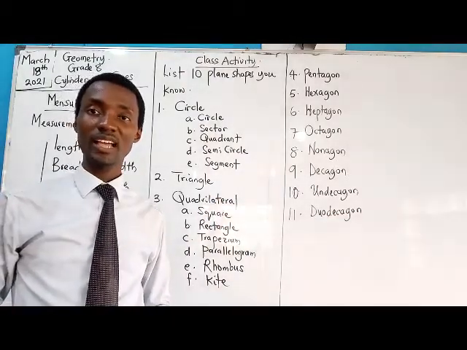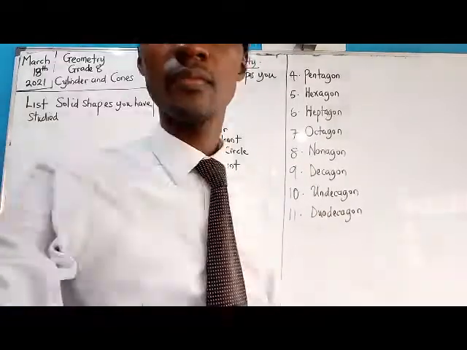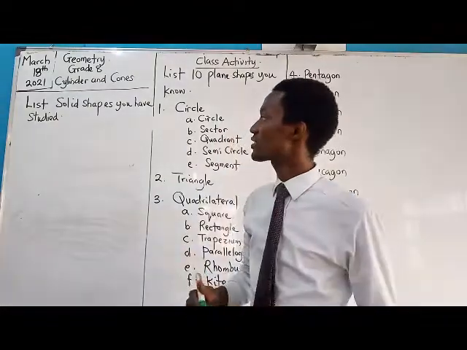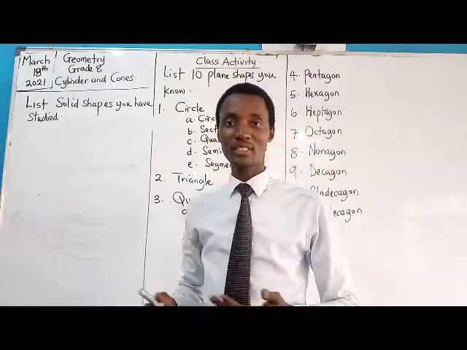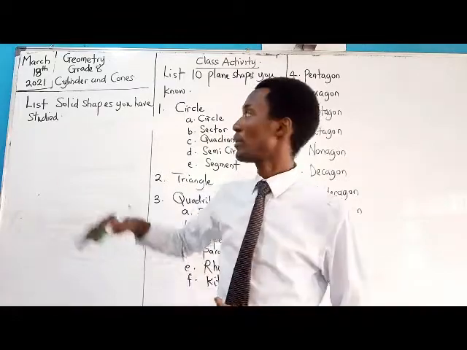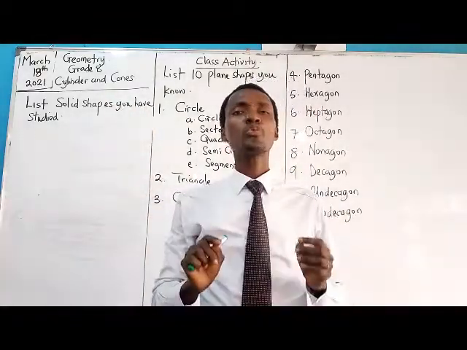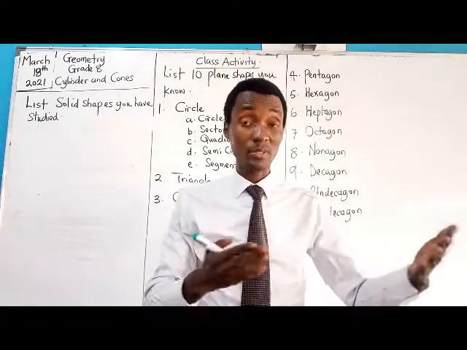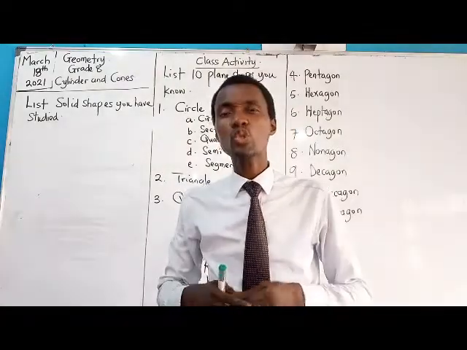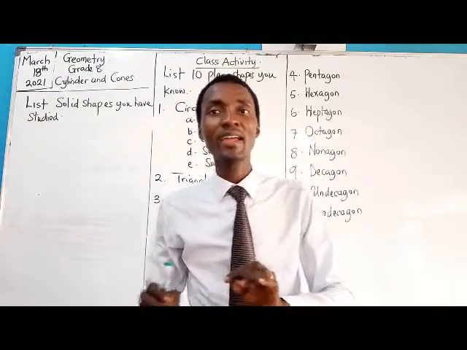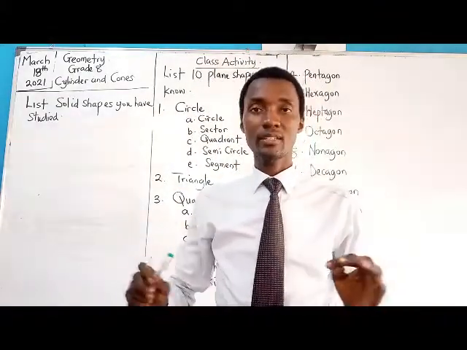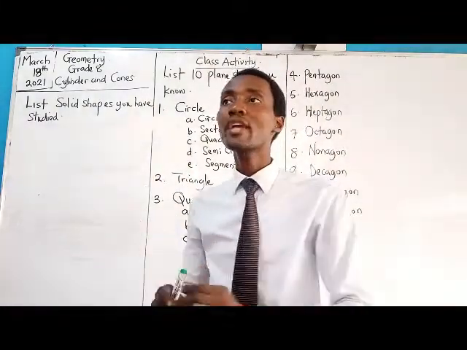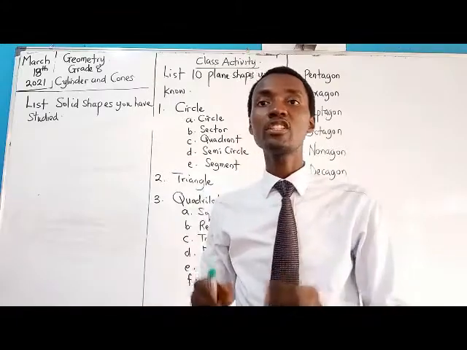And so we go to the next aspect of our discussion. Here goes the second activity. It says list solid shapes you have studied. In going into cylinders and cones, you must be able to identify plane shapes, but more importantly, you should be able to identify shapes that are solid. So the next aspect will focus on identifying solid shapes.